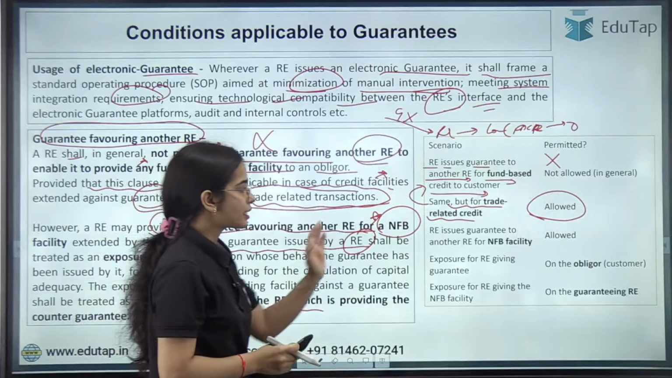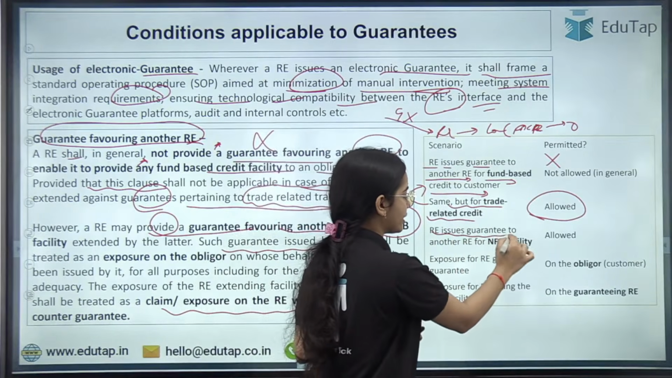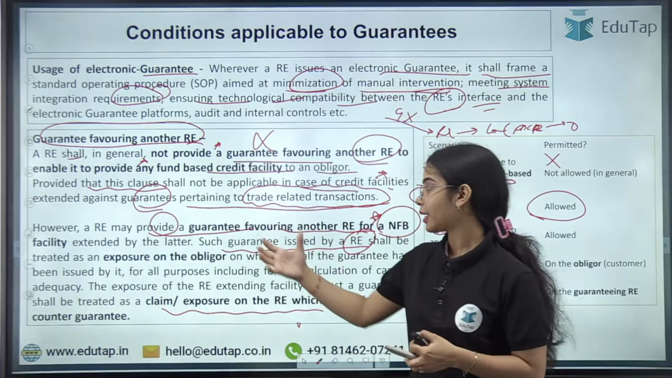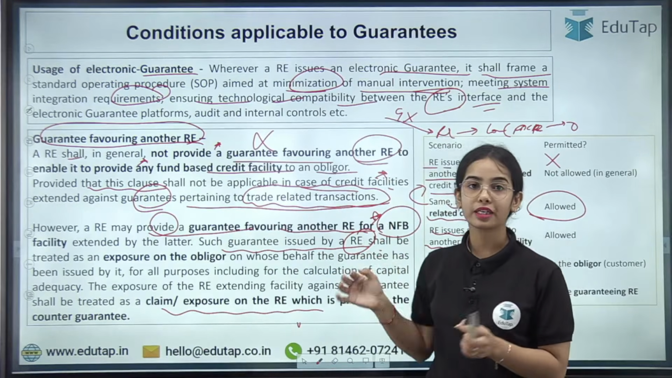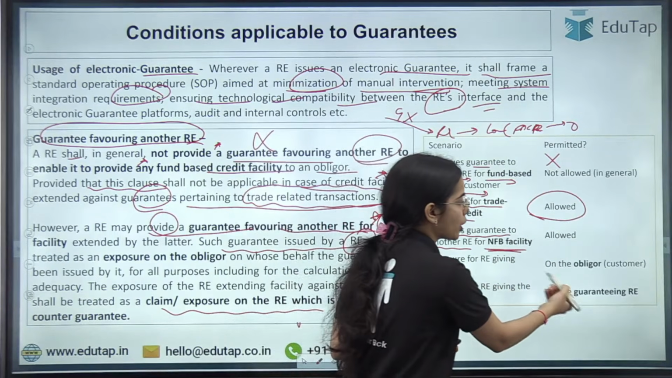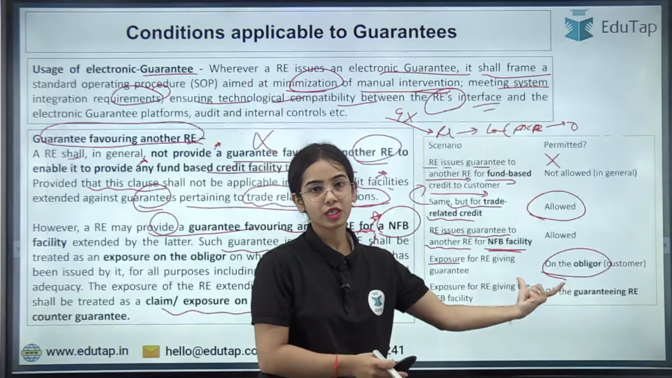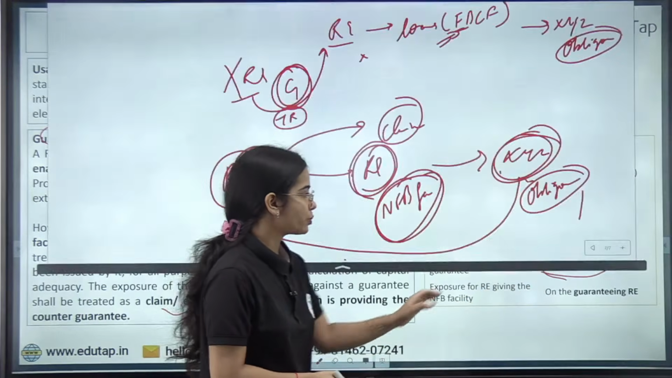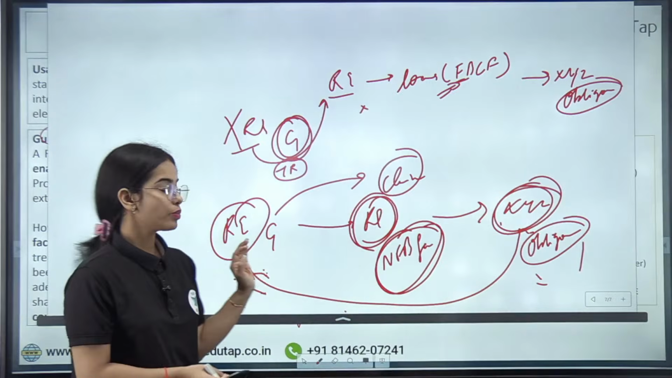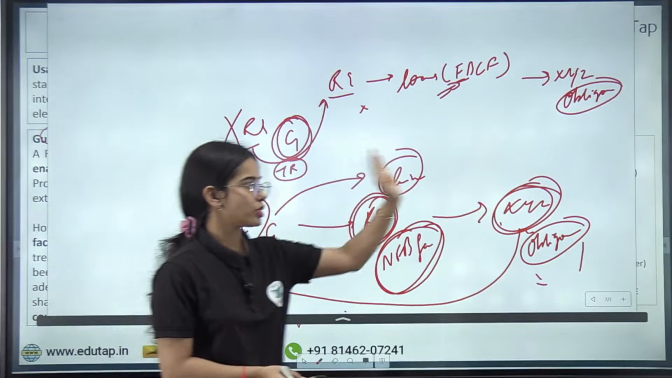Okay. Next, the regulated entity can provide the guarantee to another regulated entity for the NFB facility, the non-fund based facility. This is allowed. Exposure is considered to be on the obliger, because at last the obliger is the one that has to comply with the terms and conditions and fulfil its liability. If the obliger is not fulfilling its liability, the final regulated entity that is providing the guarantee has the exposure to this obliger.